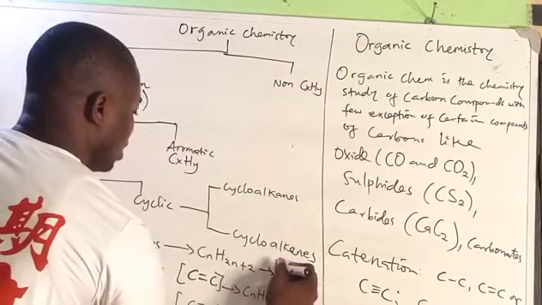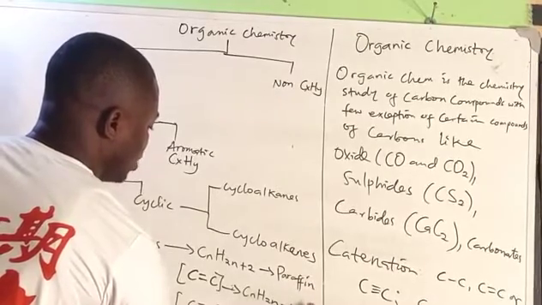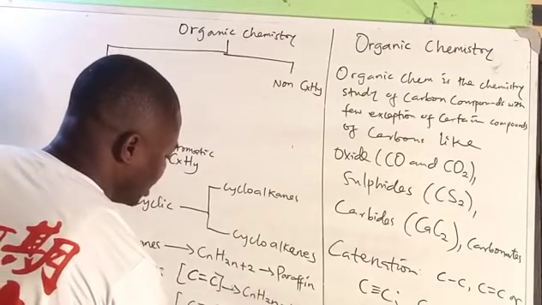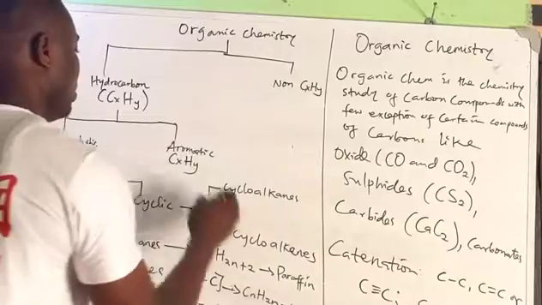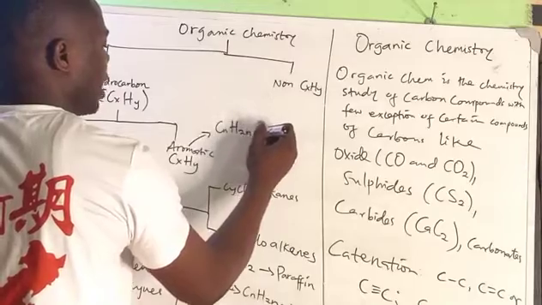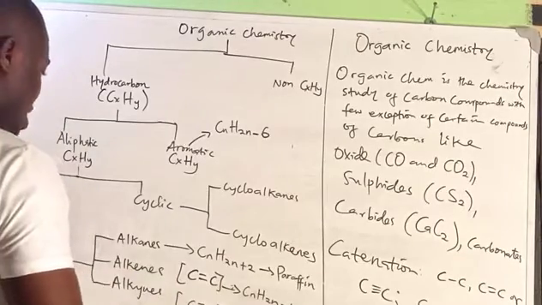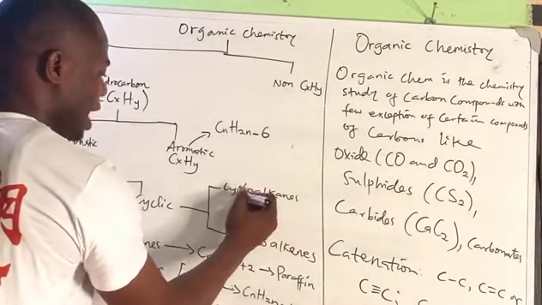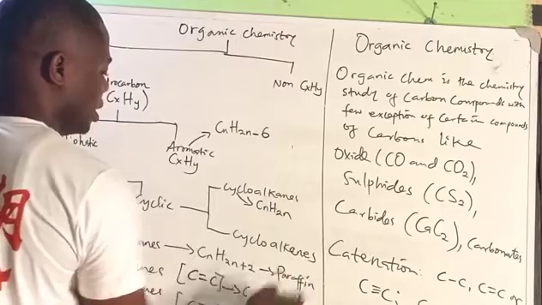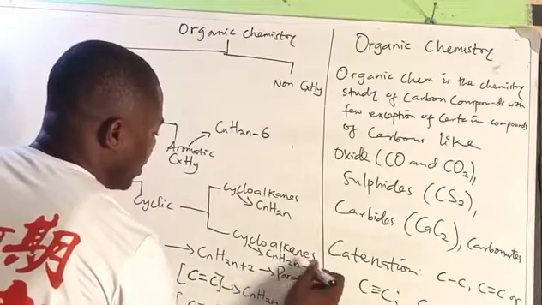Another name for alkane is what? Paraffin. Take note of this. Paraffin. While alkene is otherwise known as olefins, and alkynes otherwise known as acetylenes. So your aromatic has the general molecular formula of CnH2n-6. So that is the general formula of aromatic hydrocarbon. But your cycloalkane shares the same formula as alkene, CnH2n, while your cycloalkene has the same formula as alkyne, CnH2n-2.